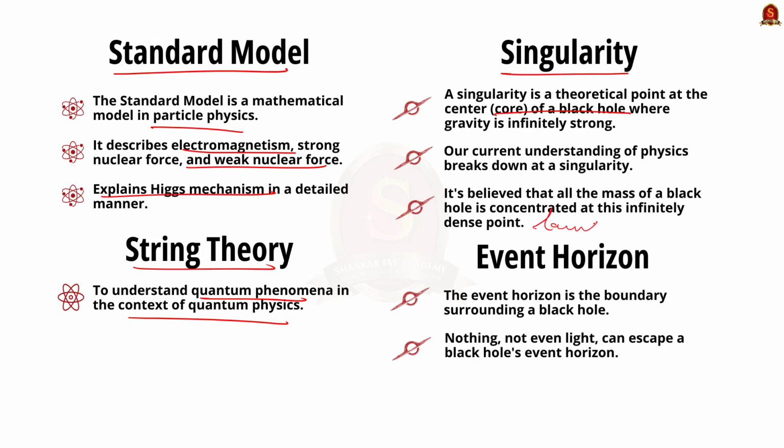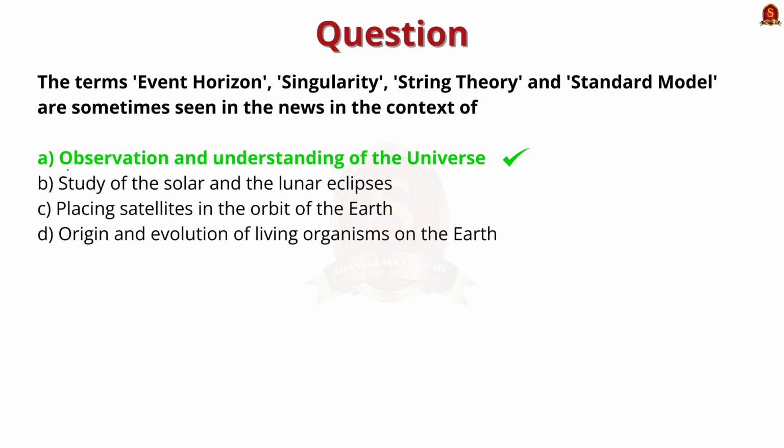Finally, the event horizon. It is a boundary around a black hole beyond which nothing can escape, not even light. Note that it is a point of no return. So the correct answer to this question is option A, because event horizon, singularity, string theory and standard model are given in the context of observation and understanding of the universe. Let's move to the next question.